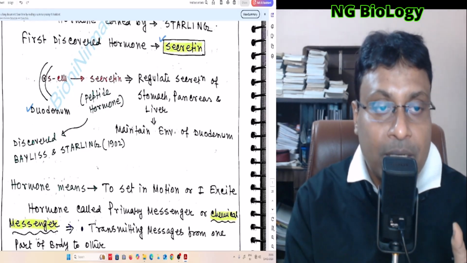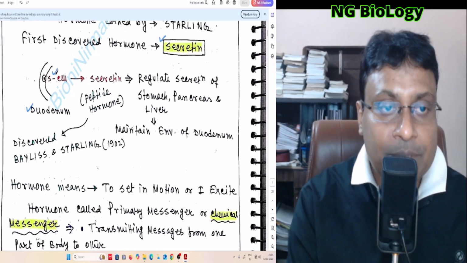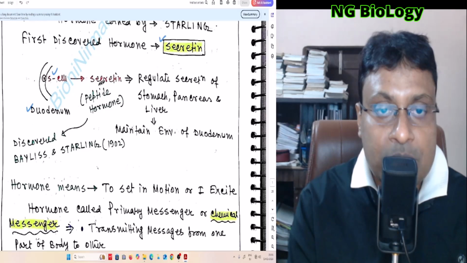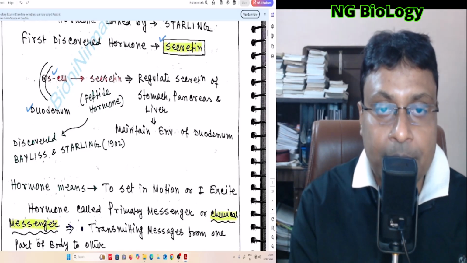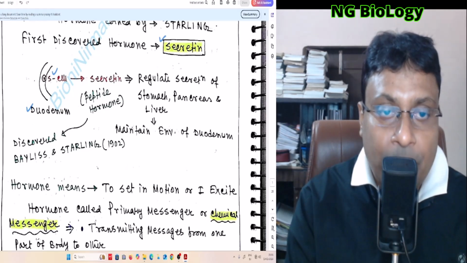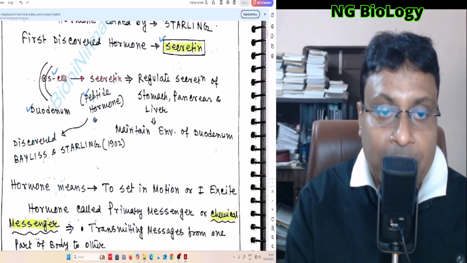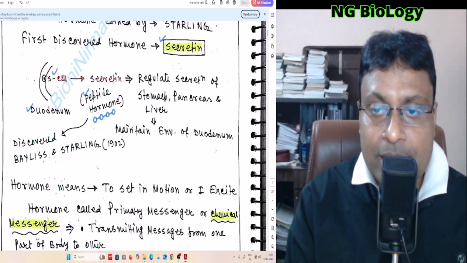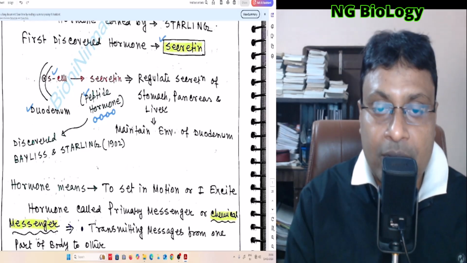In this duodenum, there is a special kind of cell known as the S cell, and this S cell is responsible for secretion of secretin, the first discovered hormone. This is a kind of peptide hormone. Peptide hormones are made up of many amino acids bound by peptide bonds. Secretin regulates the secretion of the stomach, pancreas and liver, and maintains the environment of the duodenum.